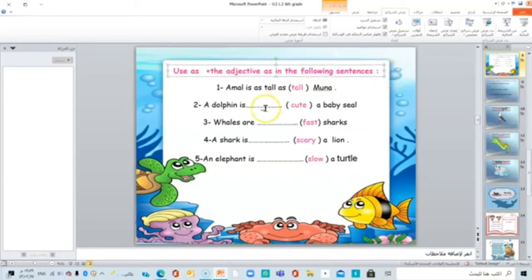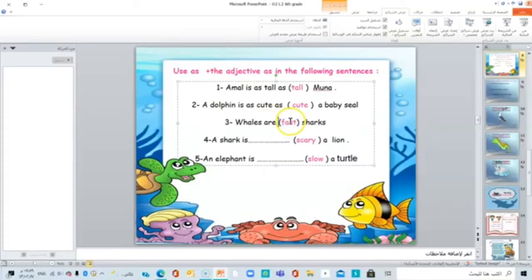So number two, a dolphin is cute, a baby seal. A dolphin is as cute as a baby seal. Whales are as fast as sharks. A shark is as scary as a lion.